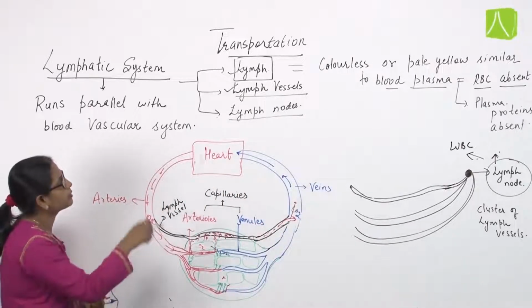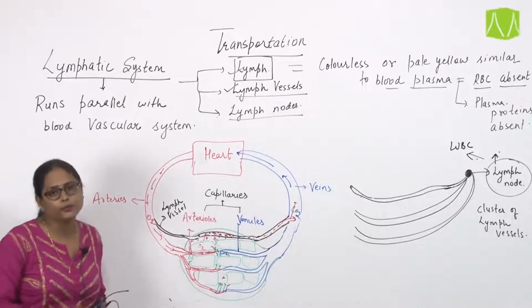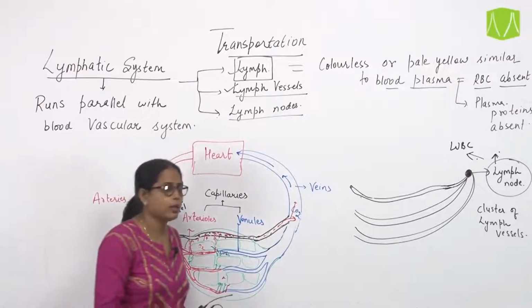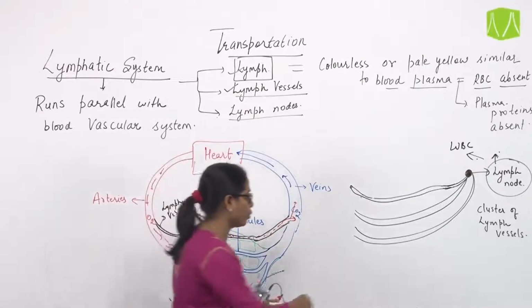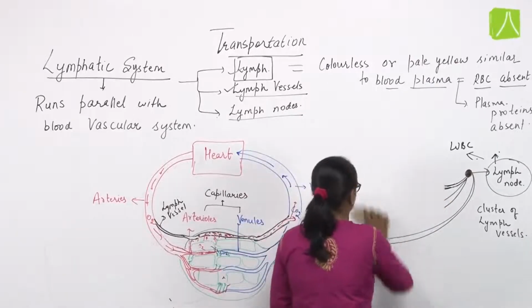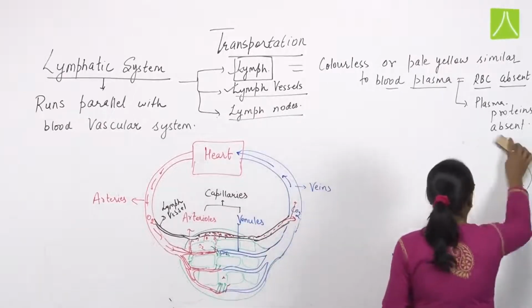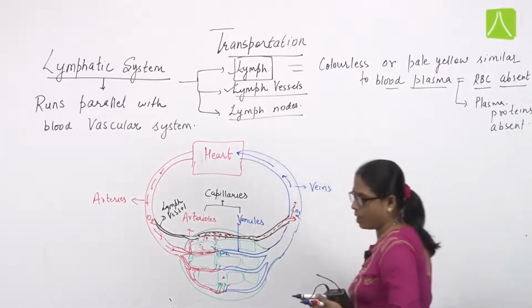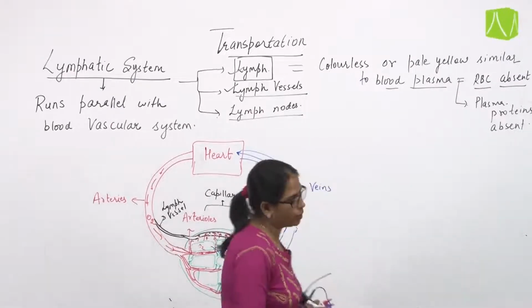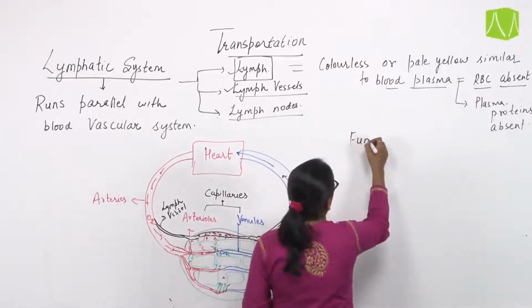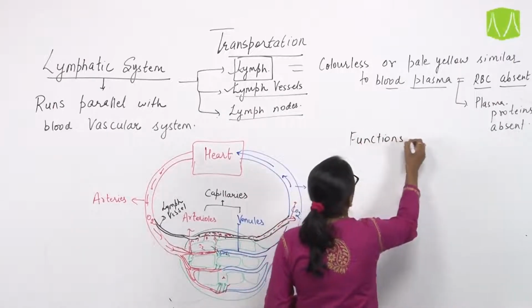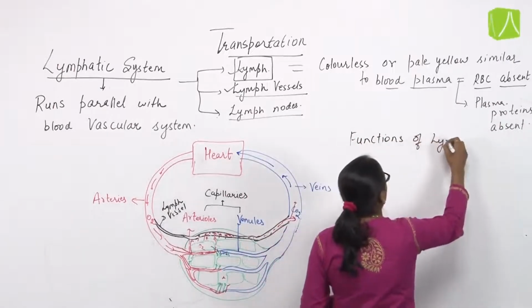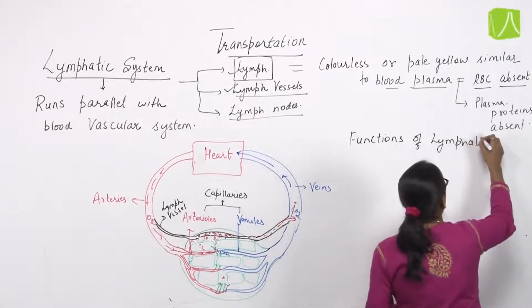Now how does this lymphatic system help us? Basically there are so many important roles of the lymphatic system. The most important role: functions of lymphatic system.